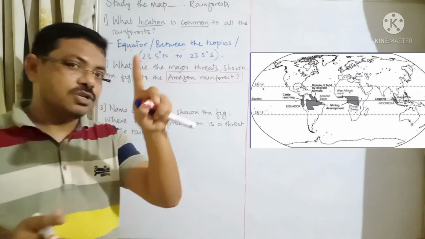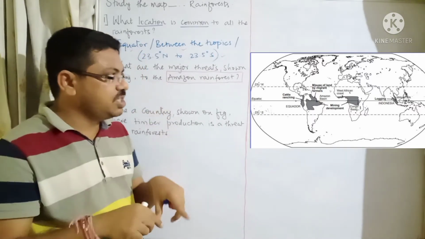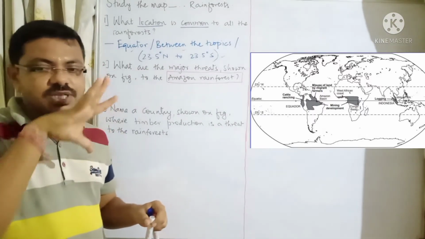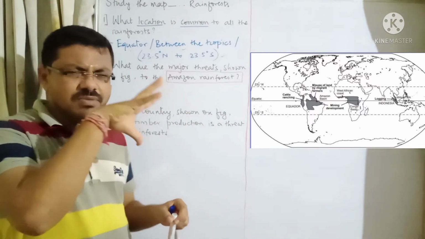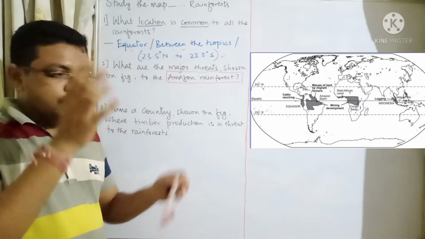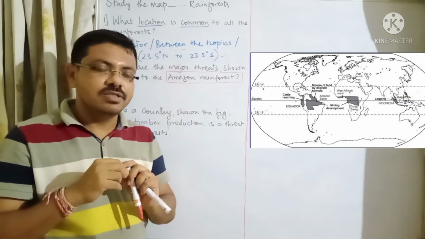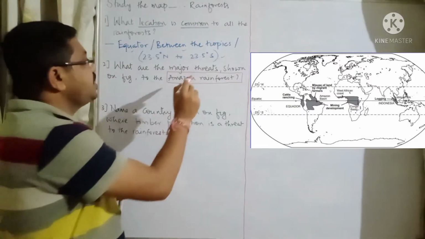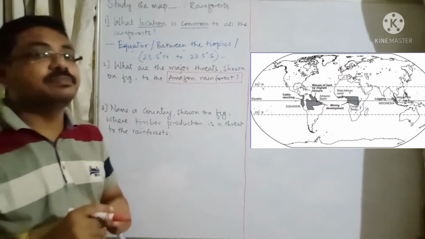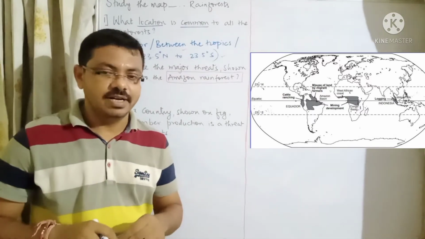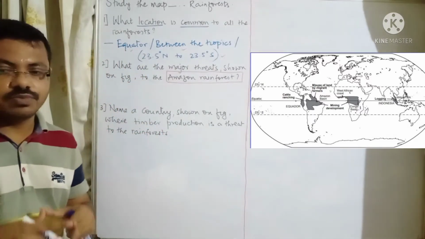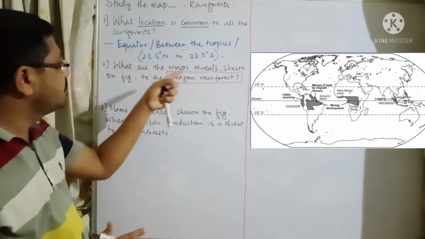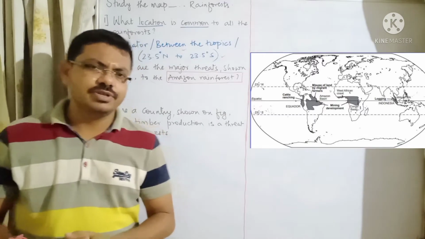Now for the Amazon rainforest, what are the major threats? So there are 2 threats. You can see in the image the area which has been marked in dark color, showing the threats. Some threats cover a larger area and some cover a smaller area. We have to look at the major threats, and major threats means that we have to look at the larger area. So if you look at the Amazon rainforest, what is the main cause? You need to write down any one cause because this is a question for 1 mark.